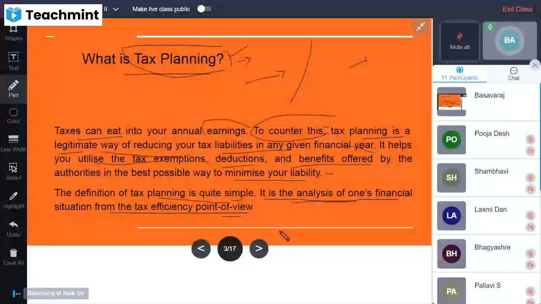So this is what exactly we can call tax planning. Hope all of you have understood clearly what exactly tax planning is, isn't it?